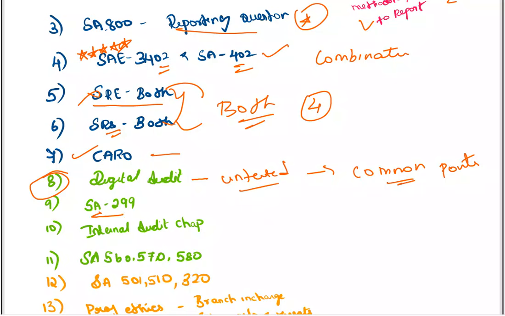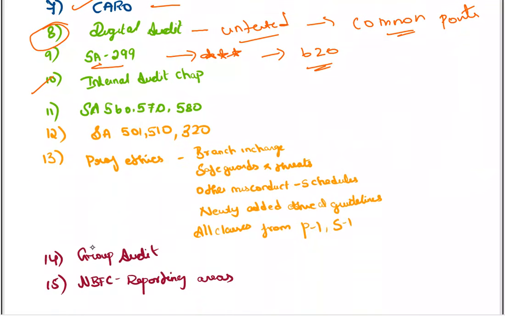Next, SA 299. SA 299 is really important because it has not been tested for a long time, and you can expect a combination question like SA 620 and SA 299. Next, internal audit chapter and group audit. If you put together chapters 10 and 14, that is internal audit and group audit, you can cover SA 600, 610, 620.